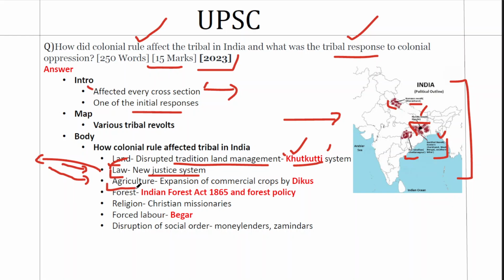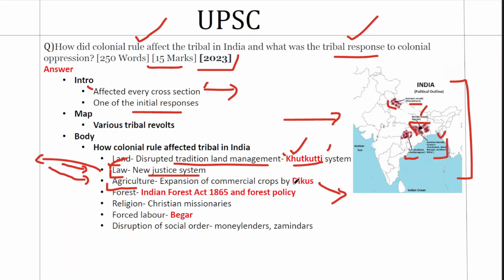Third is with respect to agriculture. Here you have to understand that all the tribals were not settled agriculturalists. Some of them practiced slash and burn agriculture or shifting cultivation. It is very difficult for the British or anyone for that matter to tax people who are constantly moving. So you have to settle them down, and that creates a conflict.